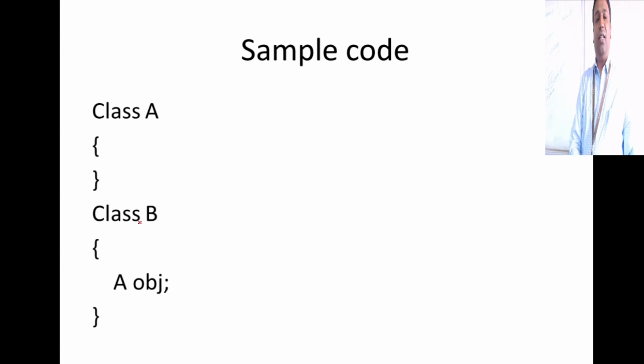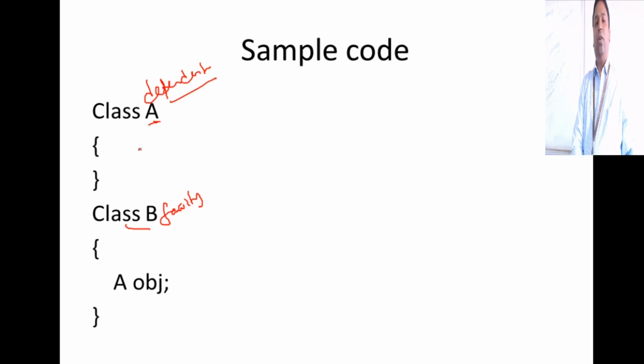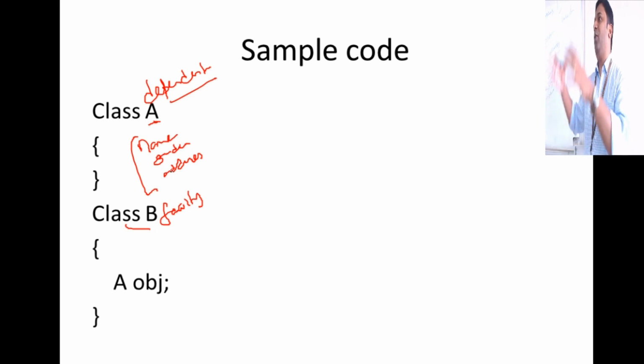For instance, say class B, you can say class Faculty here, and class Dependent here. Dependent is also a separate entity in the system. For instance, say my father is a dependent. So you will have a name, gender, address. I should enter all this data in the system so that when I claim for medical insurance, I should know who is my father and what his details are. So father is a dependent.